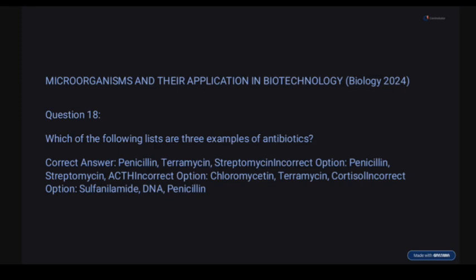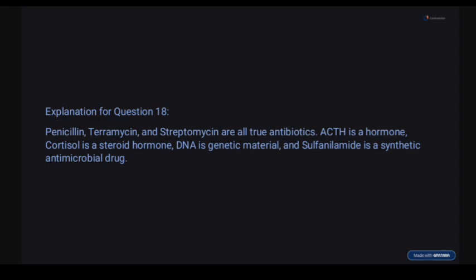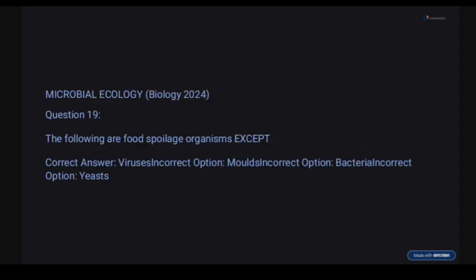So question 18. Which of the following lists are three examples of antibiotics? Beautiful: penicillin, tetracycline, streptomycin. Very straight to the point. So the correct answer here is what? Penicillin, tetracycline, and streptomycin. Three of them are true antibiotics. ACTH is a hormone. Cortisol is a hormone as well. DNA is a genetic material, so it can't be the option there. Sulfanilamide is what? An antimicrobial drug and not a classical antibiotic.